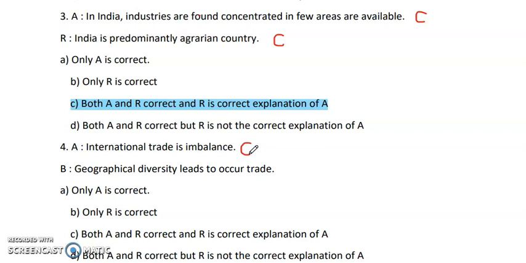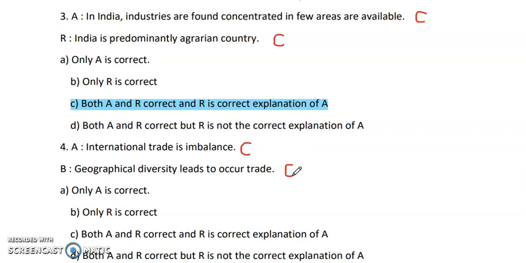Then, geographical diversity leads to trade. This is also correct. As there are diversities, because of that only there is a necessity of trade. Some country is rich in some qualities, some other country is rich in some other qualities. So due to that there is an exchange of goods, an exchange of services, an exchange of products. Because of the diversity only, trade came into existence, and this is how it works.